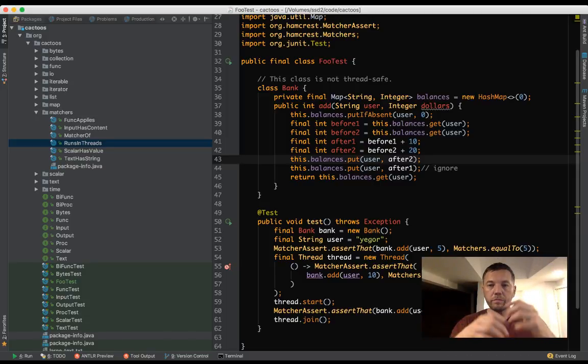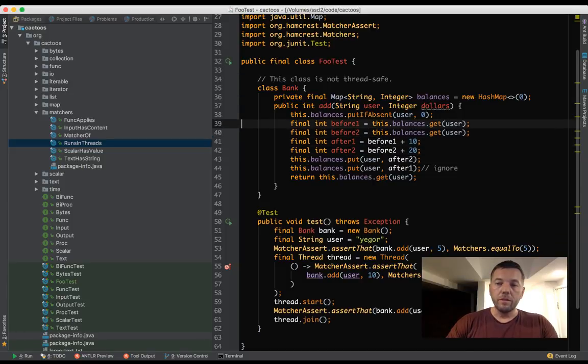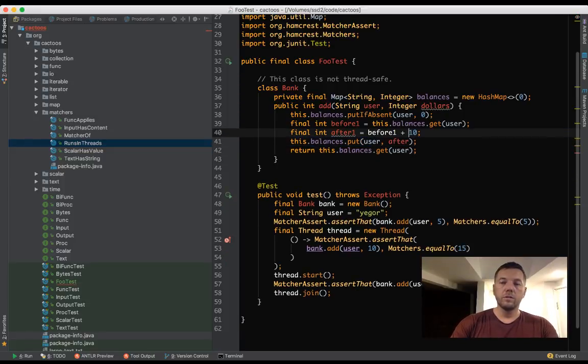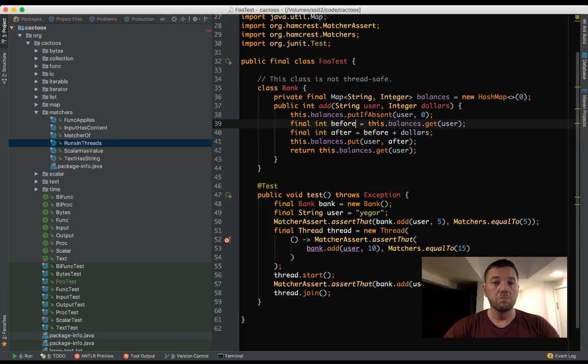So what do we do? How to solve that? How to make this class thread safe? Let's get back to the right code. Well, there are a number of solutions. The first one, which I think is the right one, is to say that it's not thread safe and call it a day. So it is not thread safe, don't use it. If you want to use it, then you need to create some decorator on top of that. I will explain now what it means.